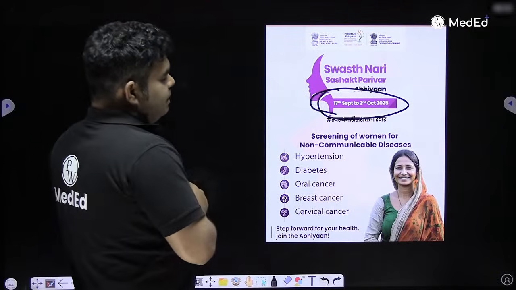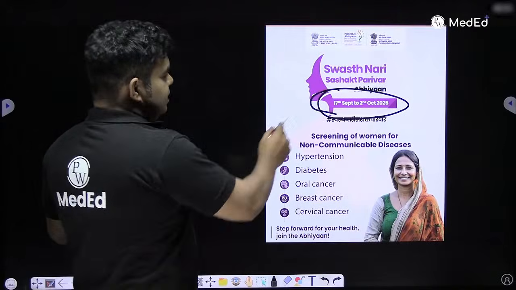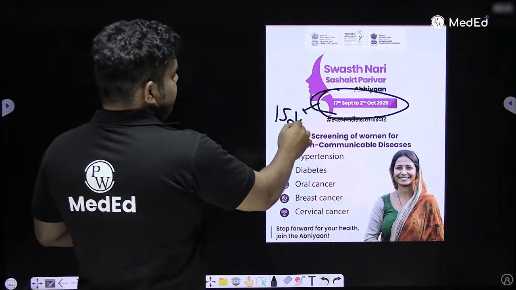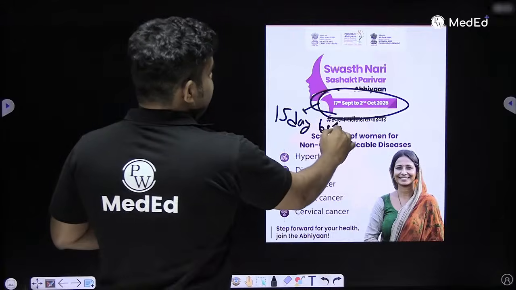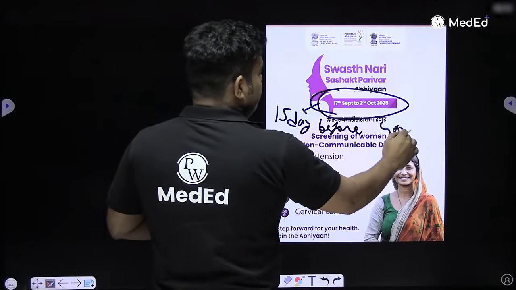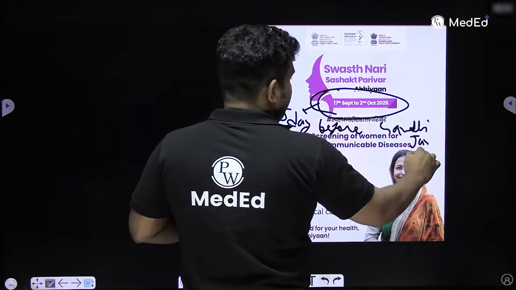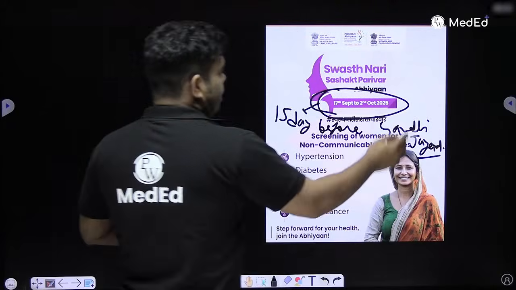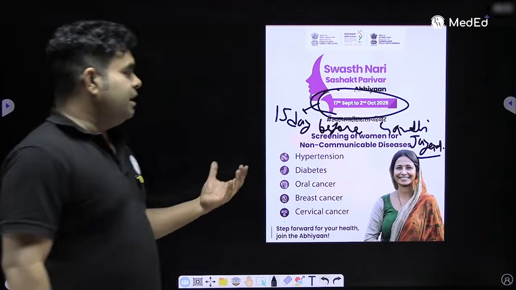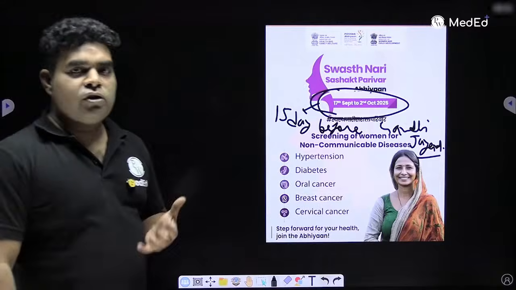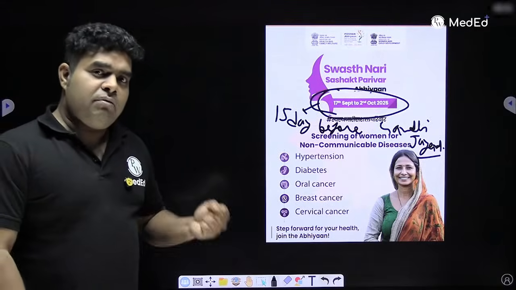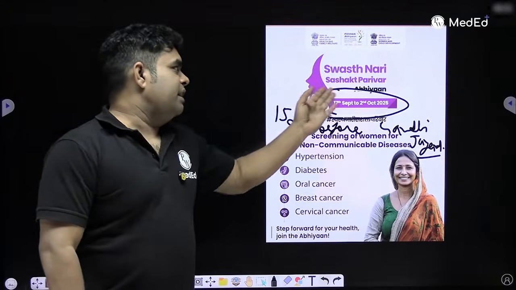So 17 September till 2 October is about 15 days before Gandhi Jayanti. Gandhi's birthday is 2 October. So in the 15 days before 2 October, you have to focus on healthy females for a capable country. Swasth Nari Sasakt Parivar.